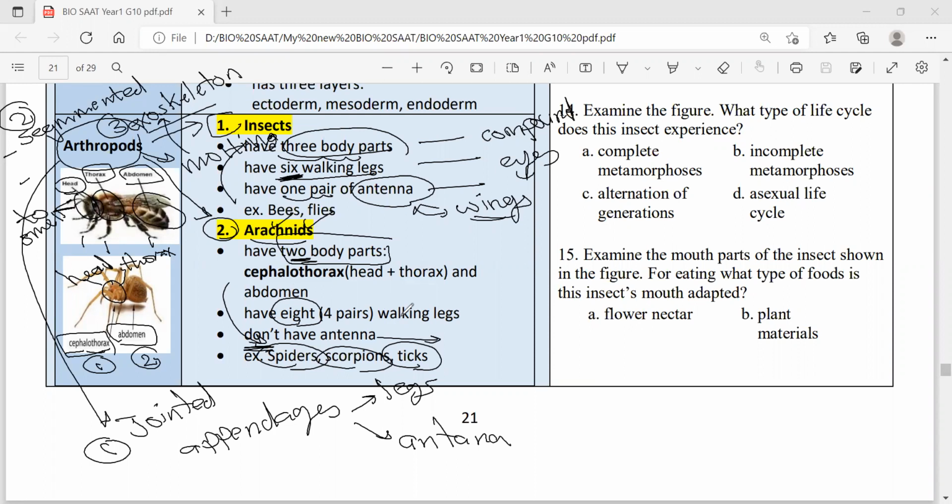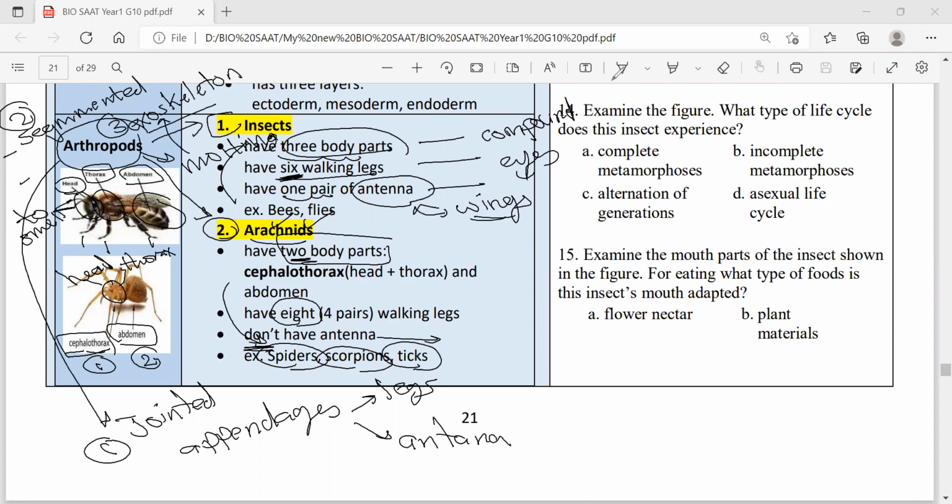They produce as they go to attract the mate, to communicate, and to detect the odor, to know what odor this is, to detect it. They use sensory organs called antenna, which is only found in insects in 1 pair, but in 2 pairs in the third group of arthropods, which is crustacean.